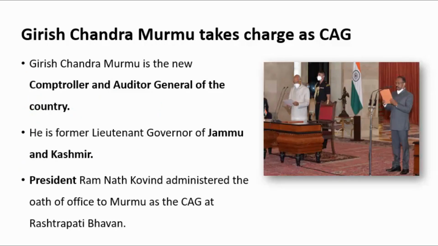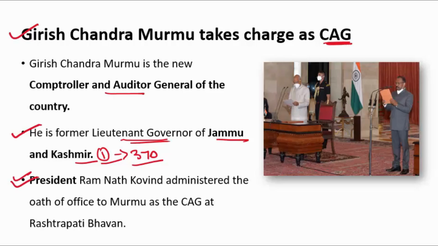Now moving ahead to the next important update: Girish Chandra Murmu ji takes charge as CAG, Comptroller and Auditor General of India. As we all know, he was the former Lieutenant Governor of Jammu and Kashmir, and the first Lieutenant Governor after the abrogation of Article 370. He first resigned from this post, and then he was appointed as the CAG of India by the President of India, Ramnath Kovind ji, and he administered his oath in the Rashtrapati Bhavan.